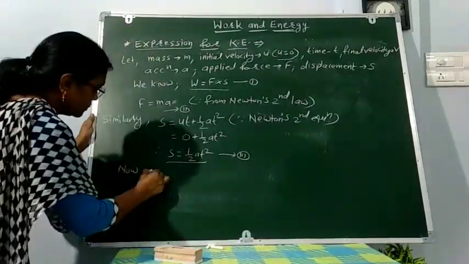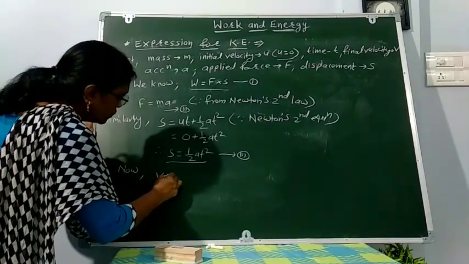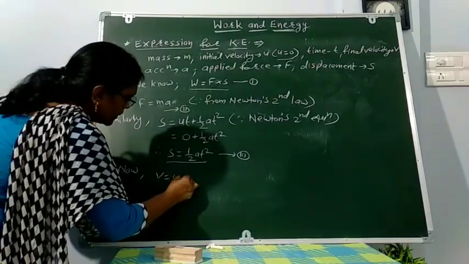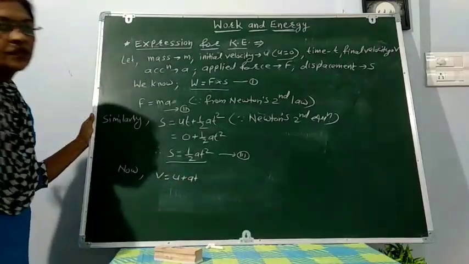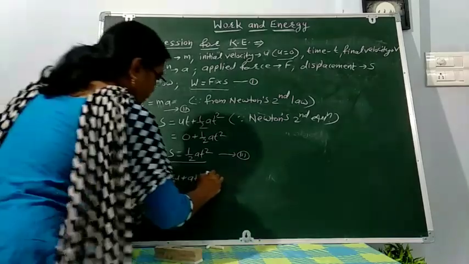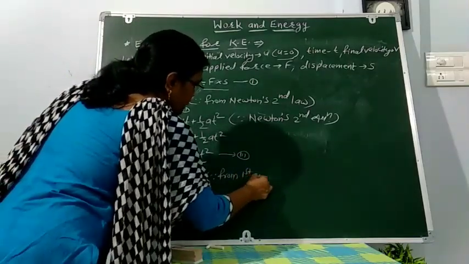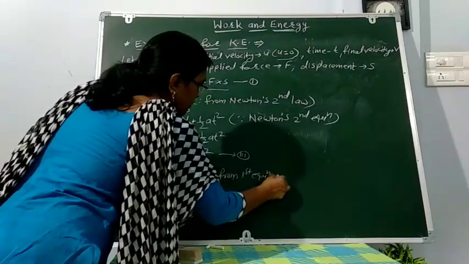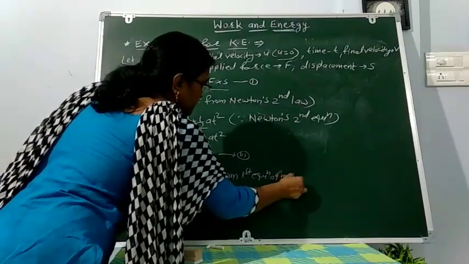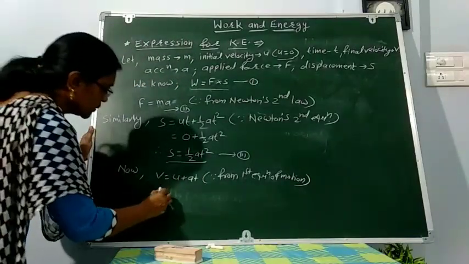Now we have v is equal to u plus at. This is the first equation of motion. Now here also u is equal to 0.